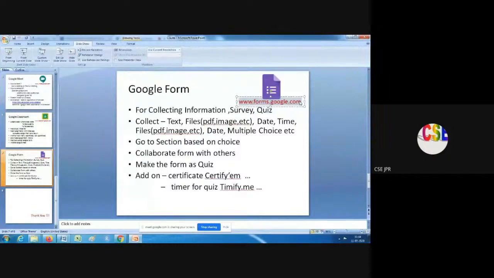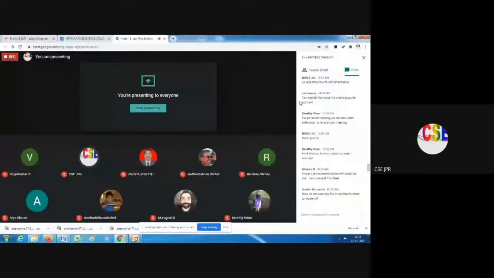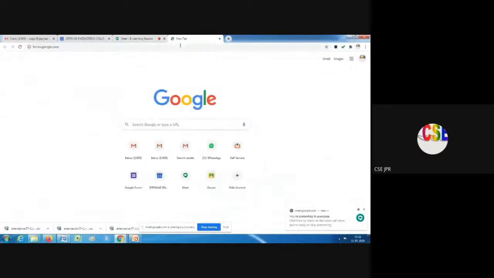Now we will see how to create that. Using that, we can get feedback from students, or we can collect some information. We can take some survey, and also we can conduct a quiz for evaluating marks. Okay, now we will see that.